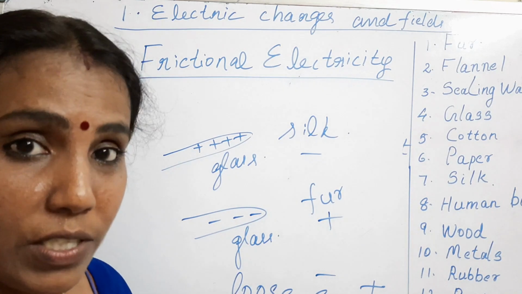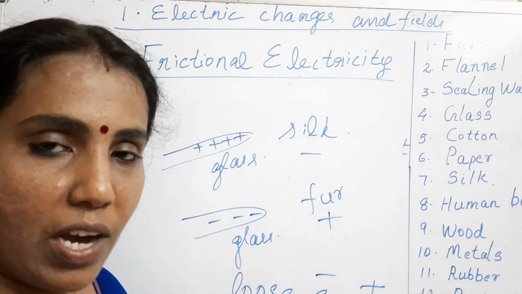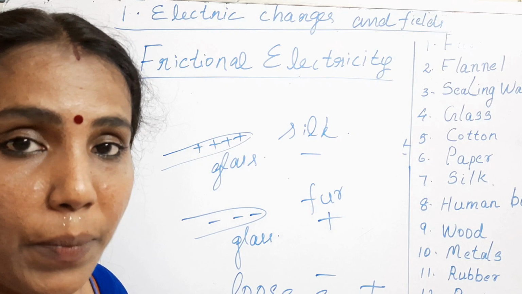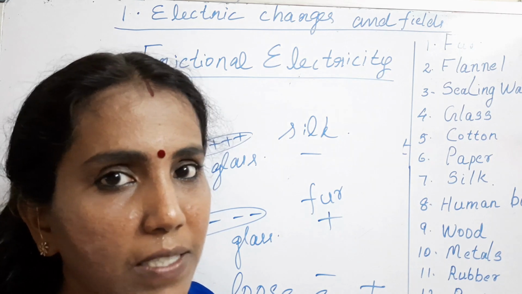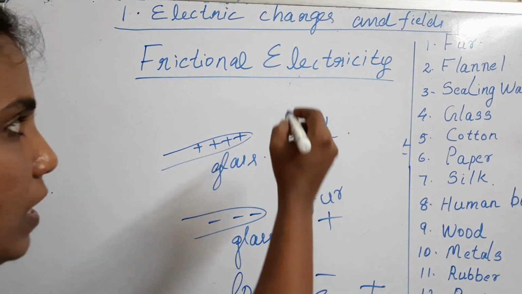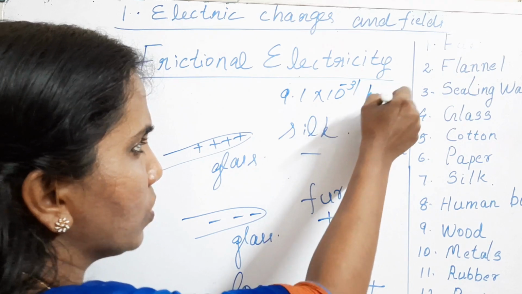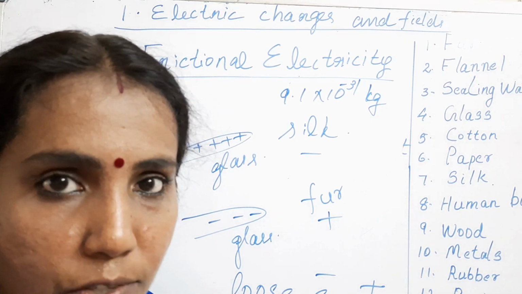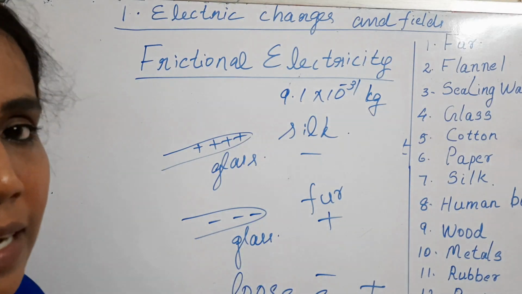So the electrons are being exchanged. The one who loses electrons will get positive charge, and the one who gains electrons will get negative charge. This is what is happening in rubbing. Of course there will be a slight difference in mass. Electrons have a very small mass, 9.1 into 10 raised to minus 31 kilogram. So depending on the number of electrons being exchanged, the mass of the objects will change. So this is about frictional electricity.